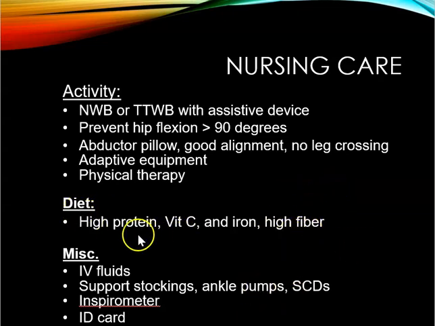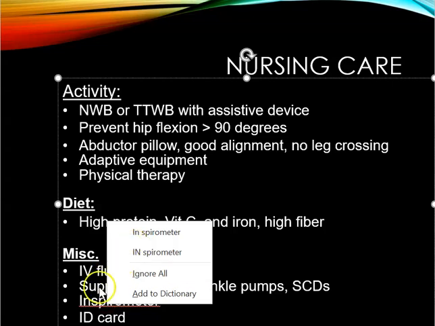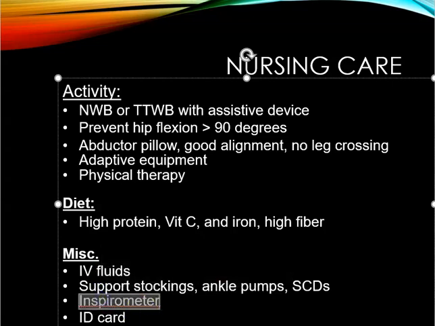Encourage high protein. We want to help these patients heal faster. Vitamin C, iron, and high fiber. Think about the narcotics that they're on. Miscellaneous: IV fluids, support stockings, ankle pumps, SCDs. We want to make sure that we are doing DVT prophylaxis. Incentive spirometer to prevent atelectasis, and of course the ID card.